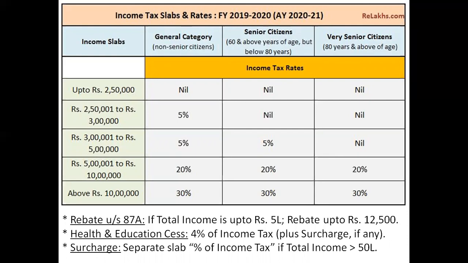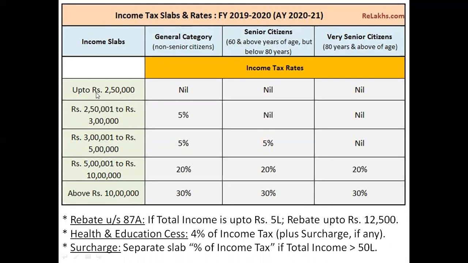Fine friends. Okay, now let's start talking about the slabs of income. First of all, let me classify you. There are different slabs which are written over here. First is income up to rupees 2,50,000. Then 2,50,001 to 3 lakh. 3 lakh 1 to 5 lakh. 5 lakh 1 to 10 lakh. And last is above 10 lakh.